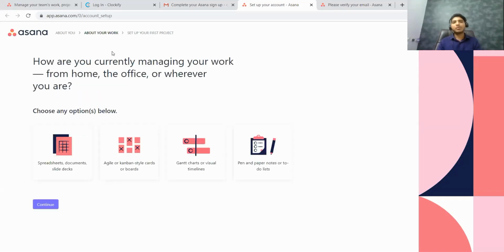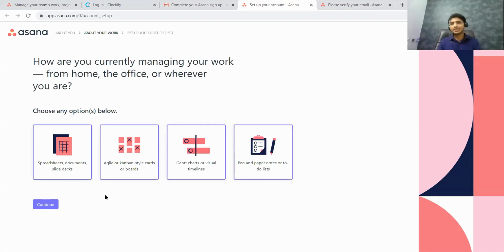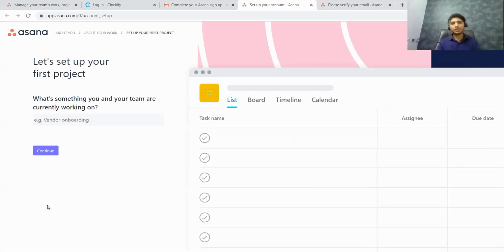And they will say, how do you want to manage your work from home, the office? What is it that you want? What is the existing method that you use as of now to track the work? So it could be spreadsheets, all these things, not very necessary at the initial stage. You click on everything and click on continue.